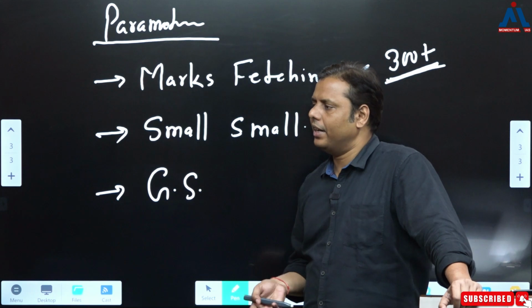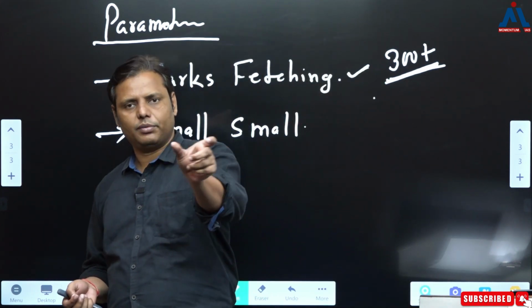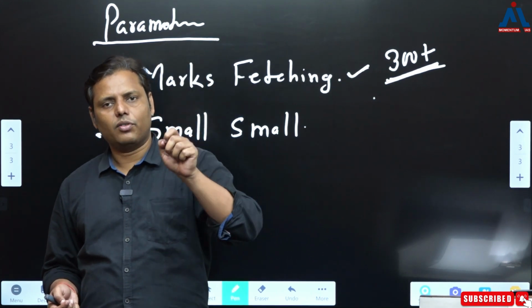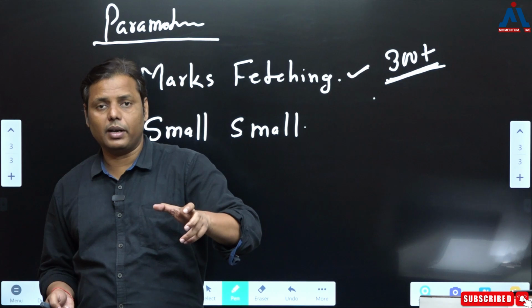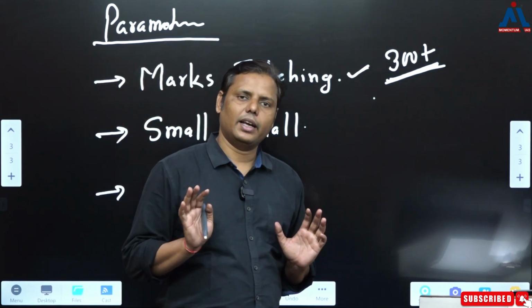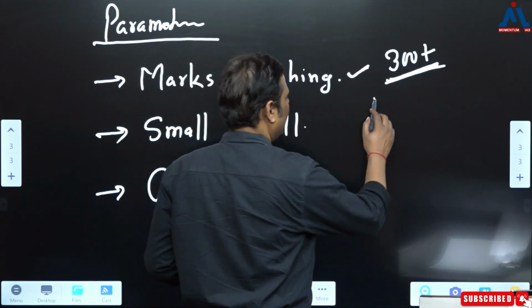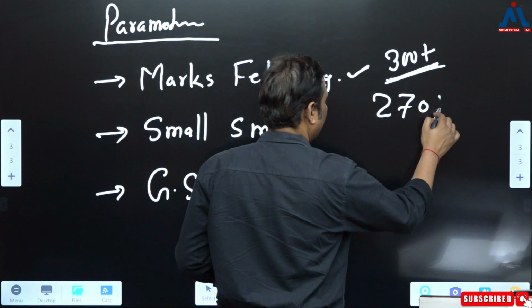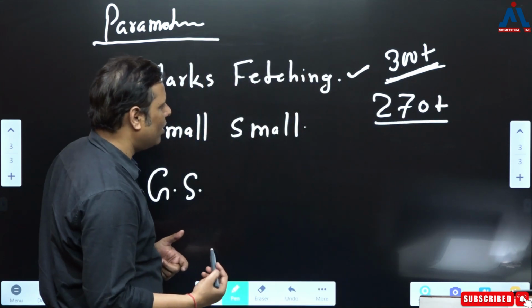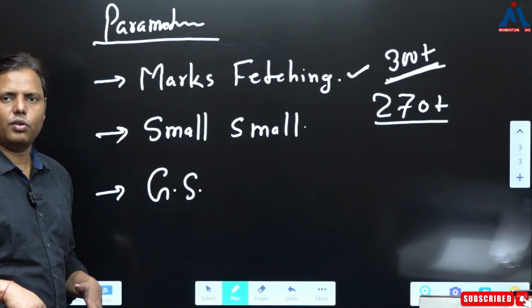And what is my definition of a decent mark? Whether you are out of the final list because of the marks that you have scored in the optional paper or not. If you literally feel that you are out of the rank, out of the final list, just for this reason that you could not score very well in the optional, it means that the optional was responsible for it. But then, as I told you, if anybody is crossing 270, in that case I can say that just because of the optional you are not out. Maybe your performance was poor in some other areas because of which you are out.